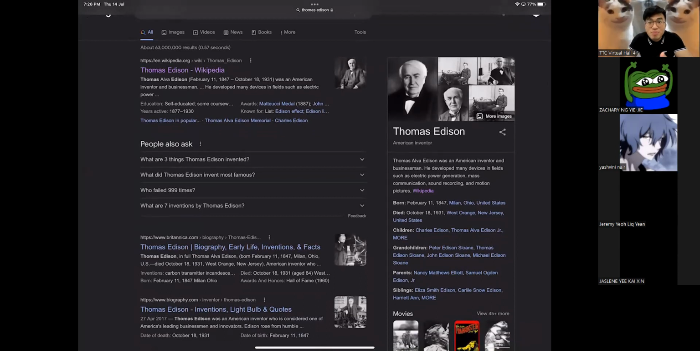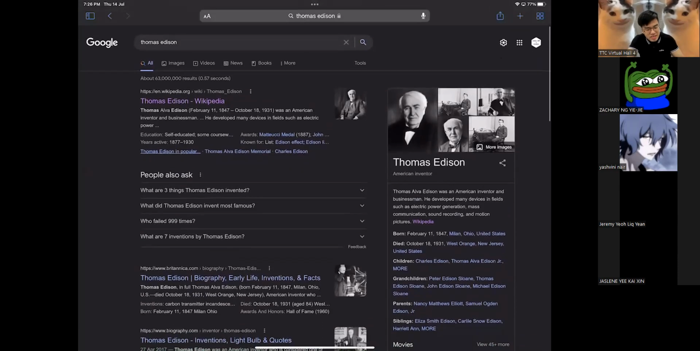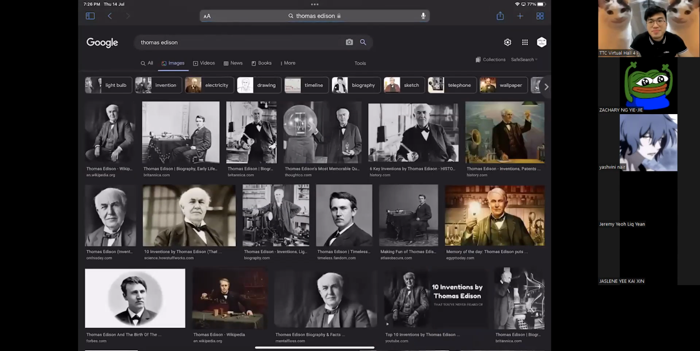You know, patent, that means copyright lah. He copyrighted the thing, he patented the thing, and he sold it. So Thomas Edison is not actually an inventor. He is actually a businessman.